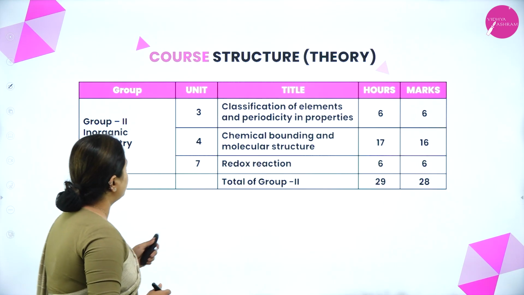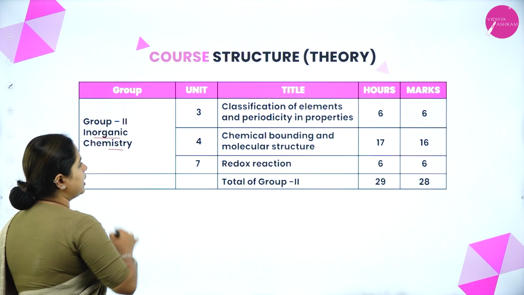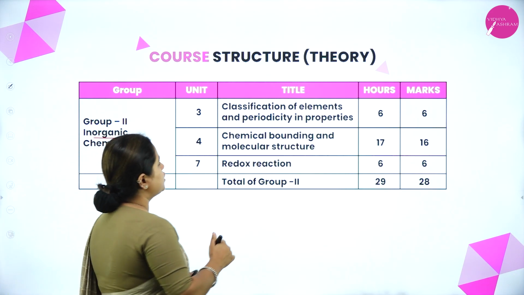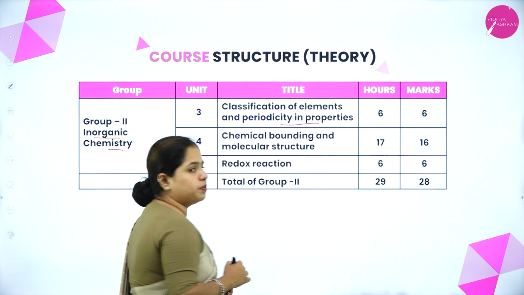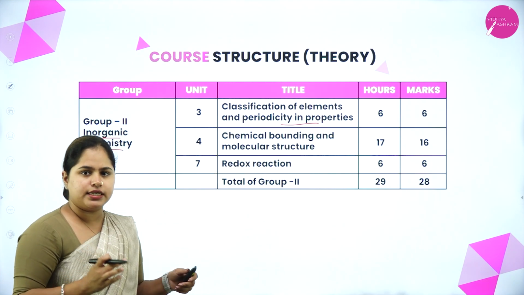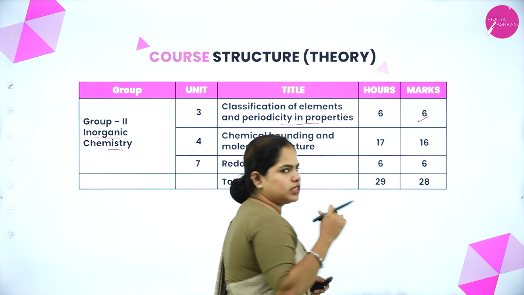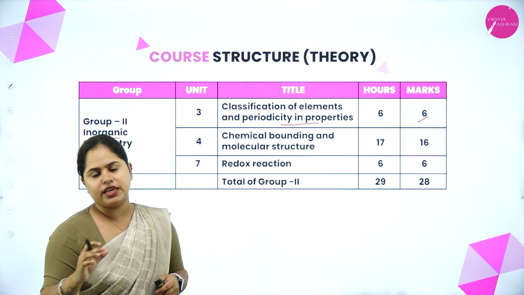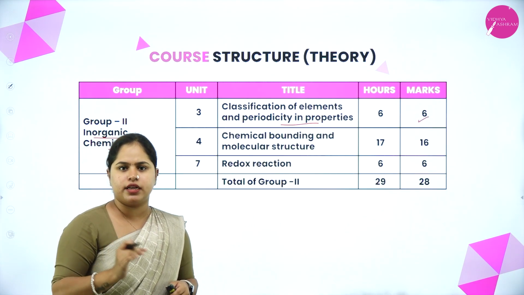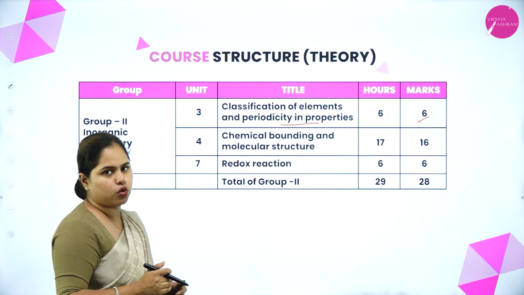Right. Now moving on to the next part, that is inorganic chemistry. You have 3 chapters. First one is classification of elements and periodicity in properties. That is the periodic table chapter, wherein you will have only 6 marks. It's a very small chapter and it's very easy to learn. It's completely theoretical concepts. So you can easily score those 6 marks.